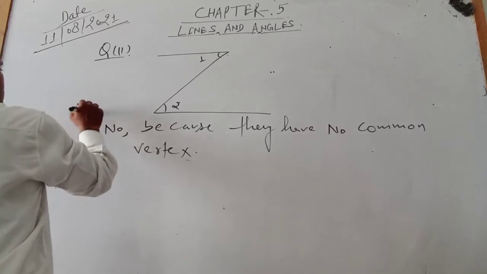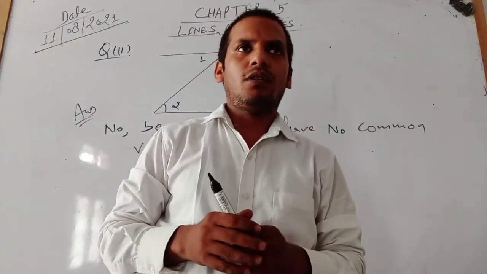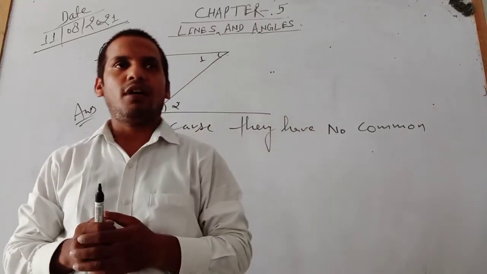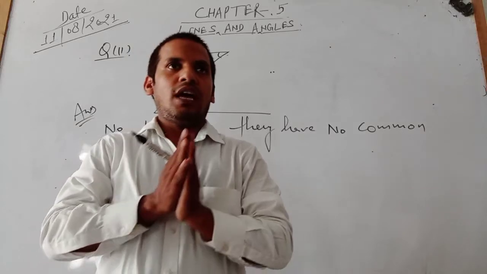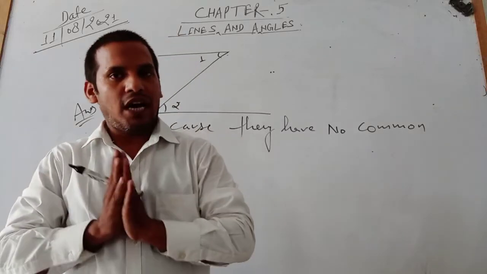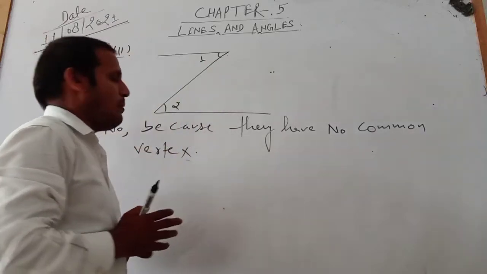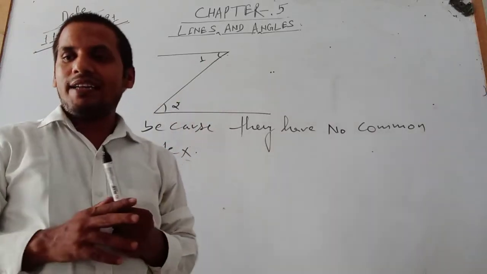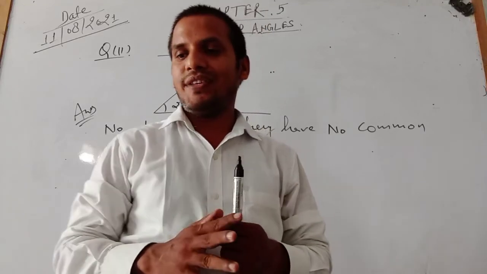Okay, it is the angle. We know for adjacent angles it should have a common vertex, and it should have a common arm. But they have no common vertex, so we cannot say they are adjacent angles. It means angle 1 and angle 2 are not adjacent angles.